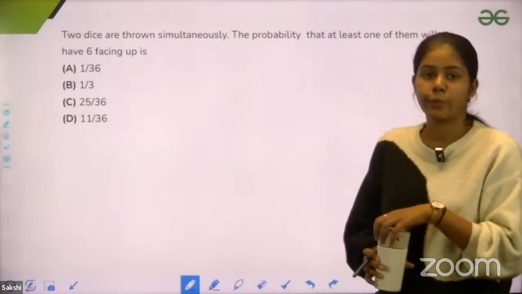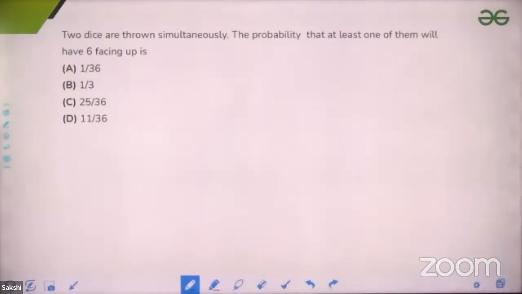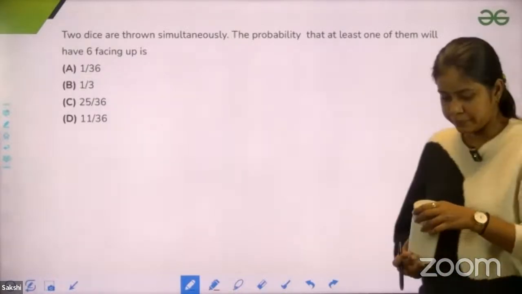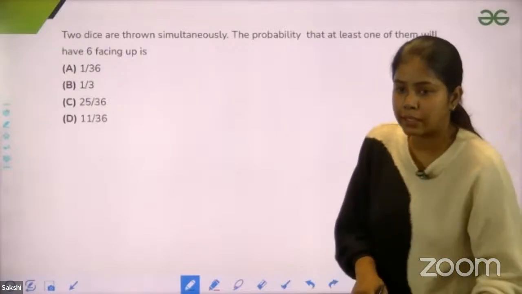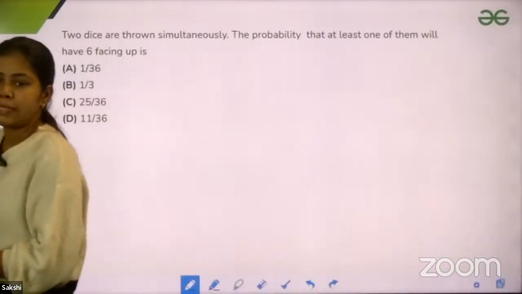Let me know, guys, what would be the answer here. Simple question, you just have to solve these questions easily.